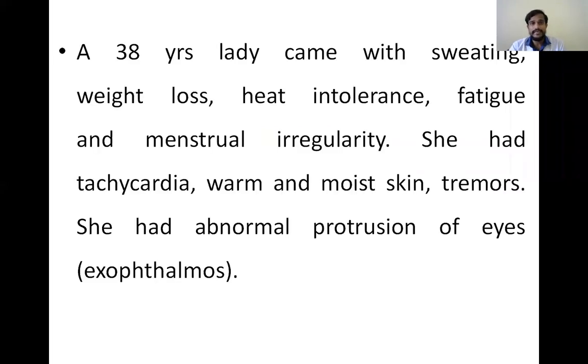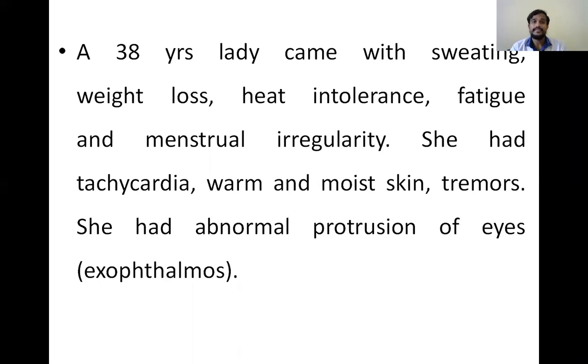So read the case carefully. A 38-year-old lady came with sweating, weight loss, heat intolerance, fatigue, menstrual irregularities. She had tachycardia, warm and moist skin, tremors. She had abnormal protrusion of the eyeball, that is exophthalmos.